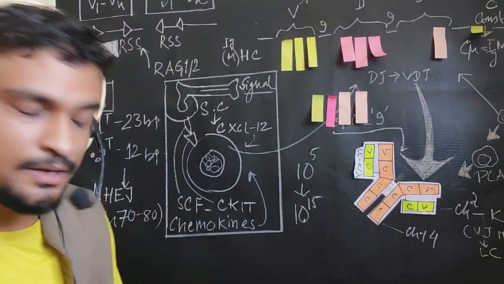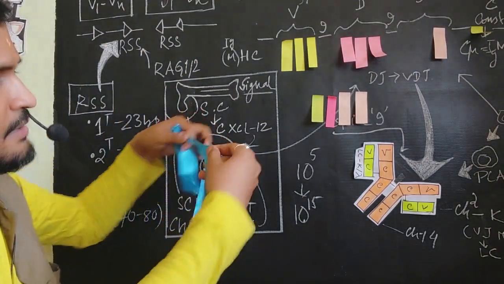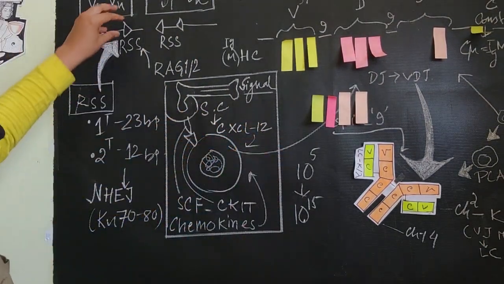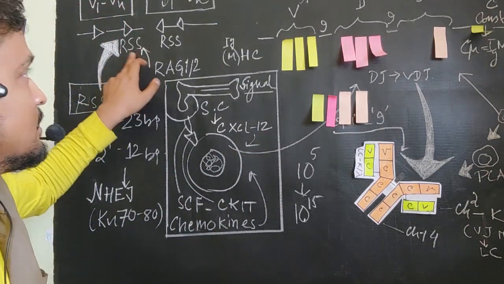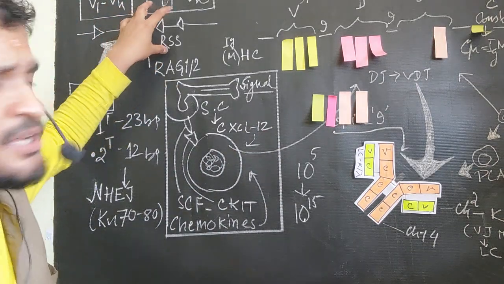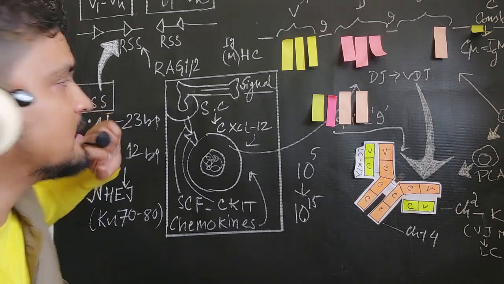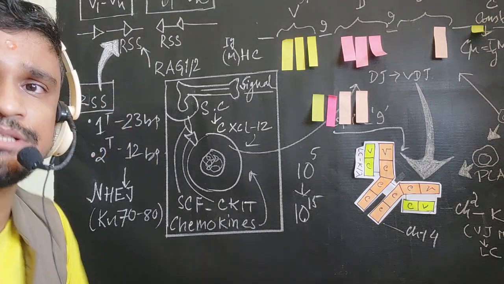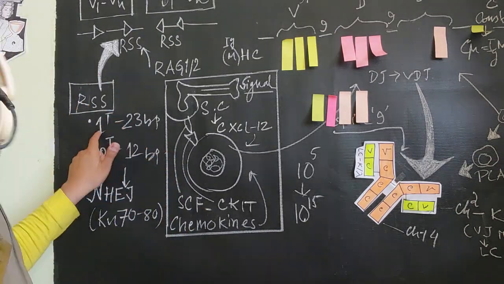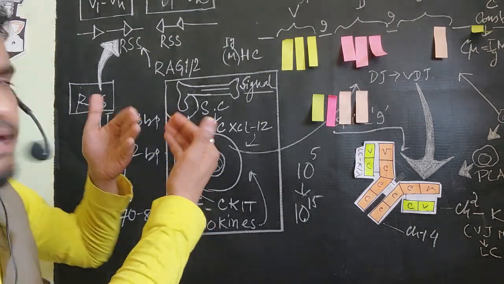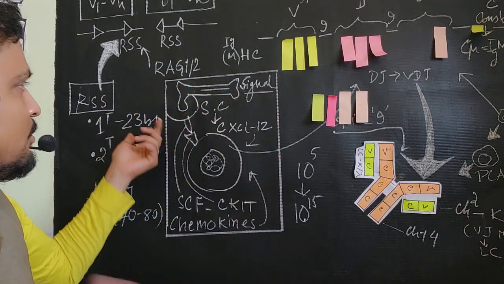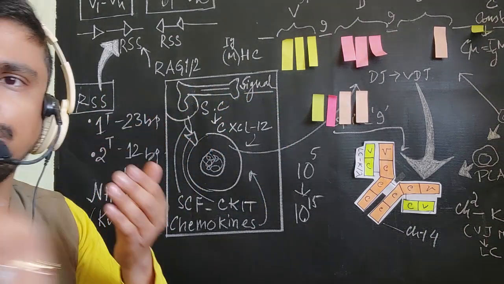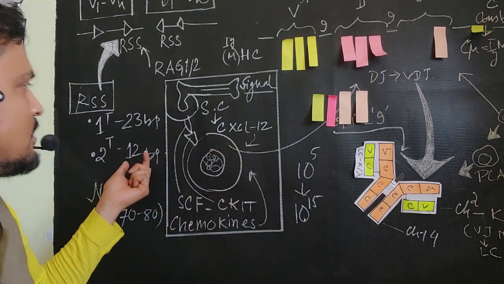So in the VDJ segment you see here, there is a particular signal sequence called a recombination signal sequence. The signal sequences are very important for identification, and there are two types of signal sequence. This is very important: 1 turn and 2 turn. 1 turn means the gap between the sequence is 23 base pair, and for the 2 turn sequence the gap is only 12 base pair.